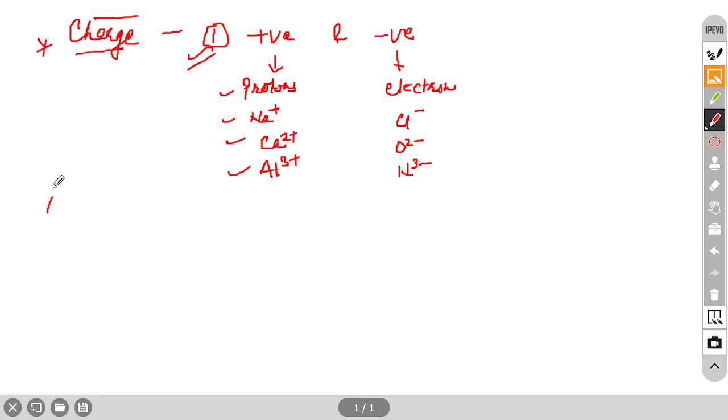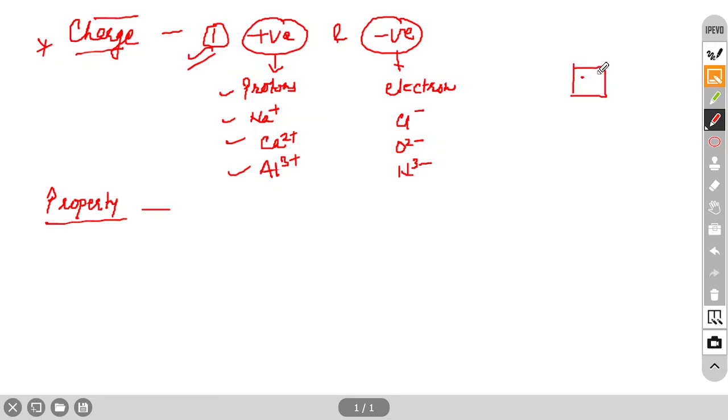Second, now some properties of charge. Charge is nothing but a physical quantity which is produced due to an imbalance of electrons. Generally, if you take one substance, inside it the electrons and protons are equal, which is why it is neutral. Most things in nature are neutral. Neutral means protons and electrons are equal, so if you combine them, you get zero charge.